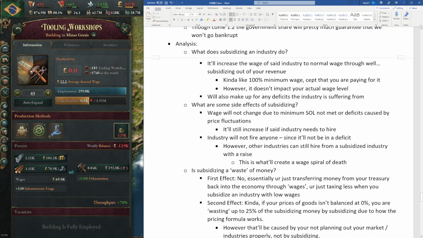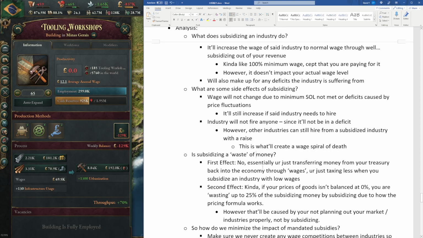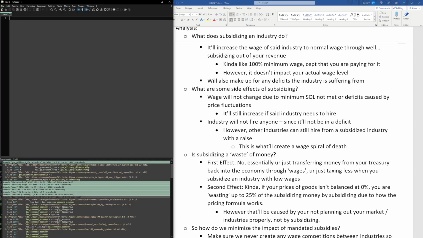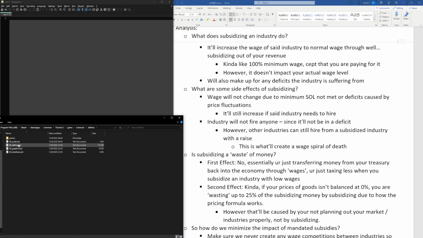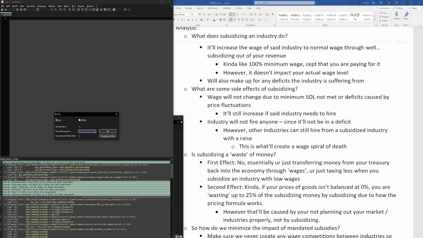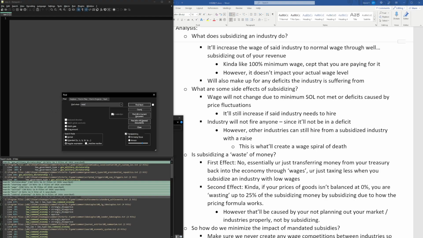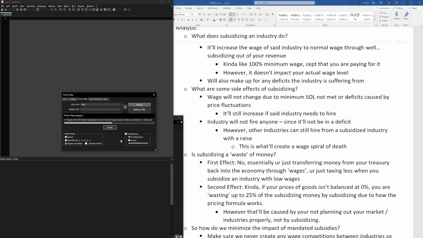Okay, so moving on, industries will not fire anyone. However, other industries can still hire from a subsidized industry with a raise. So as we can see, oh shoot, I forgot to open that up. So let us quickly open defines. Raise. Actually, let's do this. Oh shoot, no, raise. Find the files, go for it.